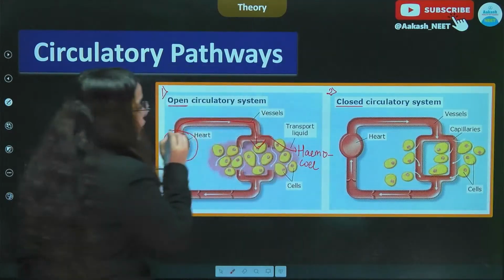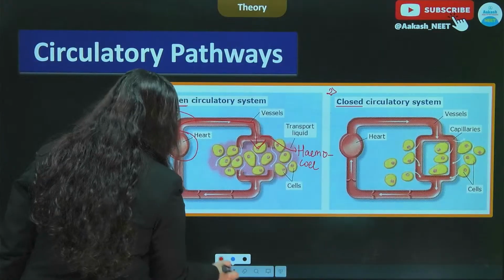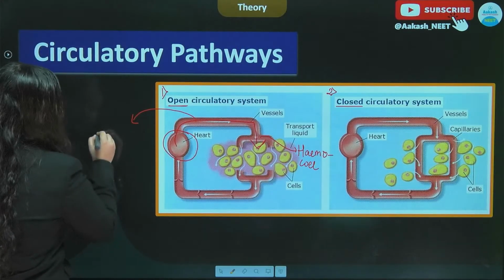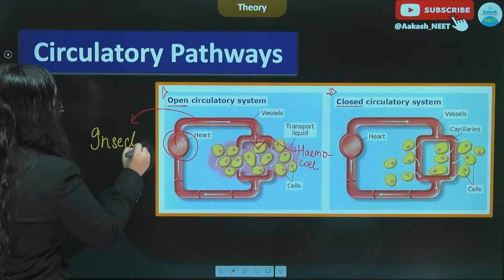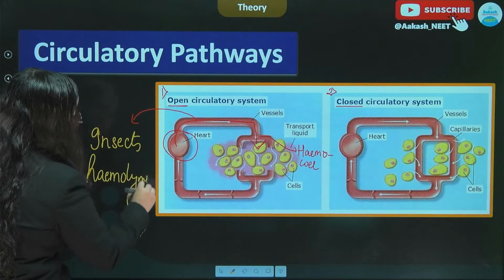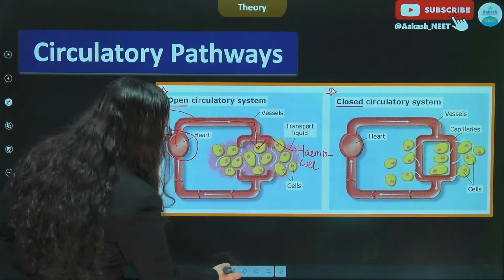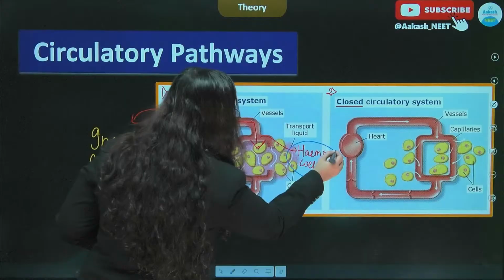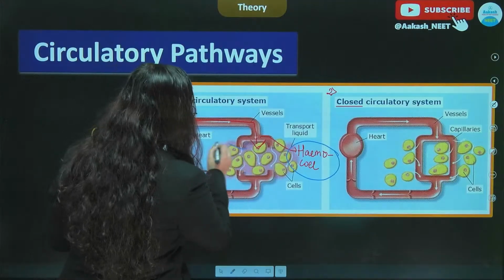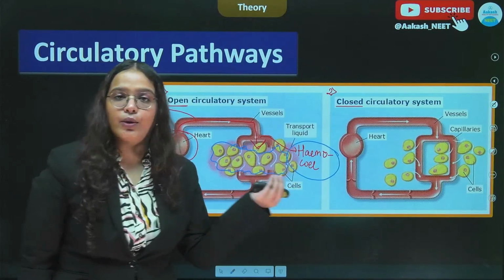Basically the fluid, which is hemolymph in organisms like insects, gets circulated in the body cavity, the hemocoel, and all the tissues, cells and organs are bathed in this hemolymph present in the hemocoel or the cavity.